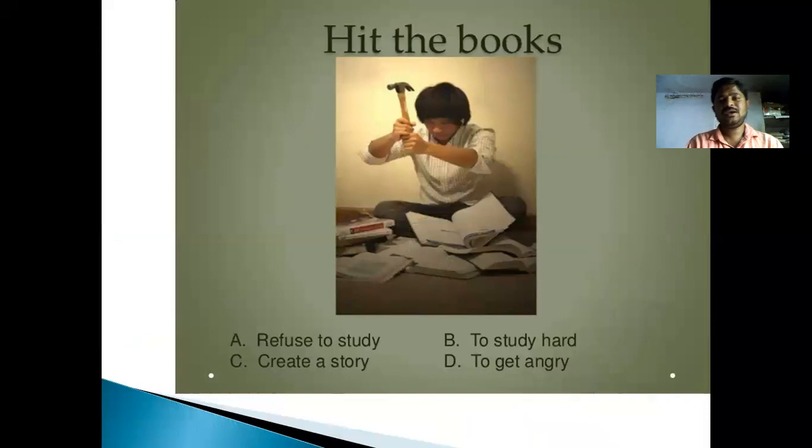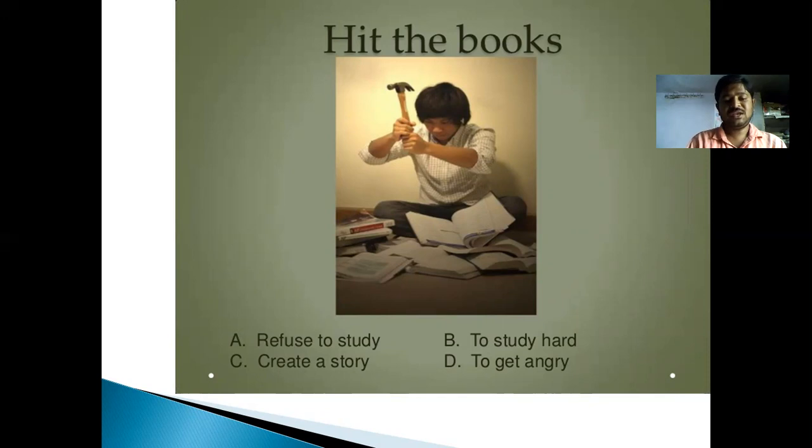Next, we'll go through hit the books hard. Hit the books hard can be said in different ways: refuse to study, and study hard. So there are these two different meanings. Some people may refuse to study, and they can also hit the book. And some people who are very hardworking by nature, they study hard. So it is a phrase which can give us two different meanings.